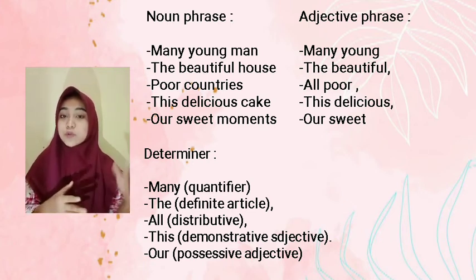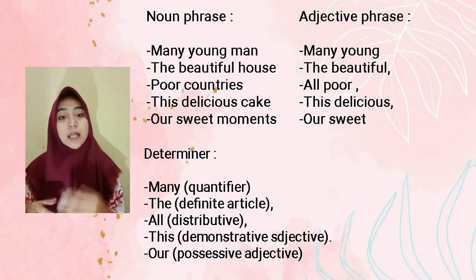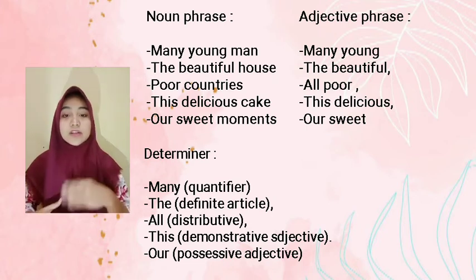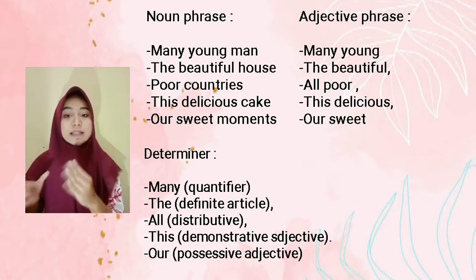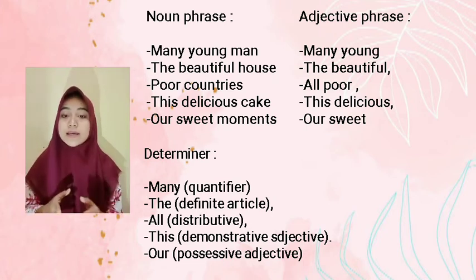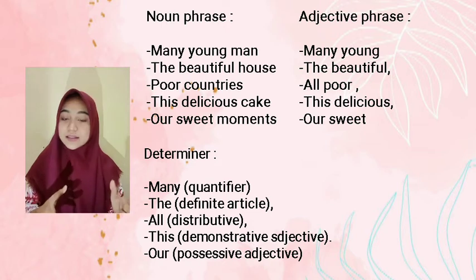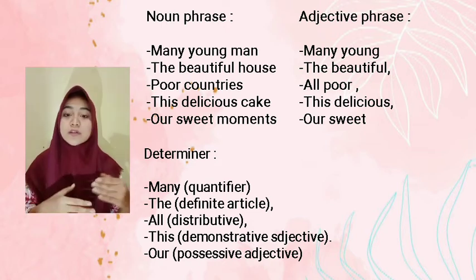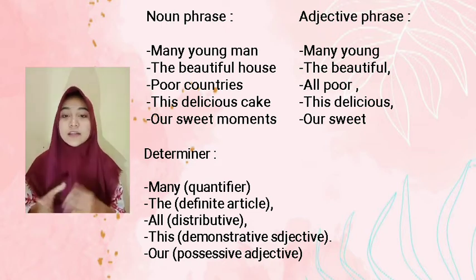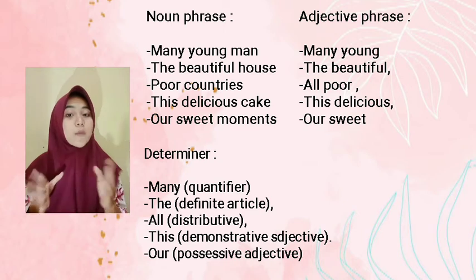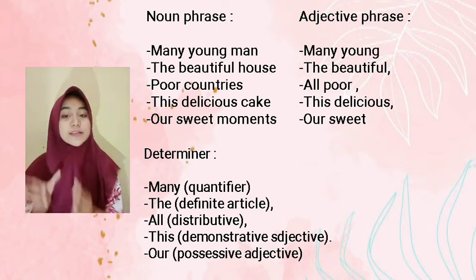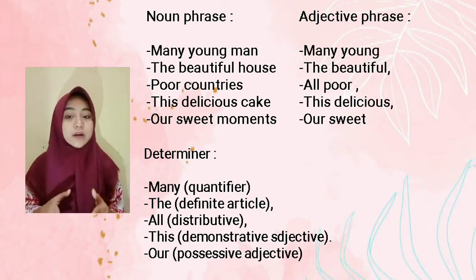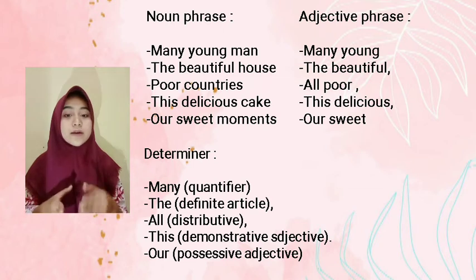All is distributive. And the next is this delicious cake. In adjective pairs is this delicious, and the determiner is this, there is demonstrative adjective. And the next is our sweet moments. In adjective pairs is our sweet, and the determiner is our, there is possessive adjective.